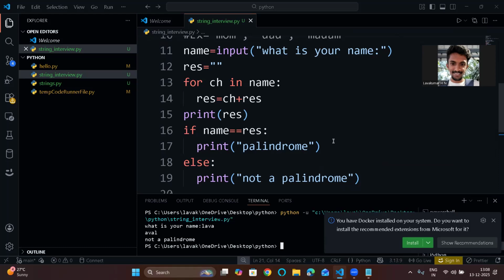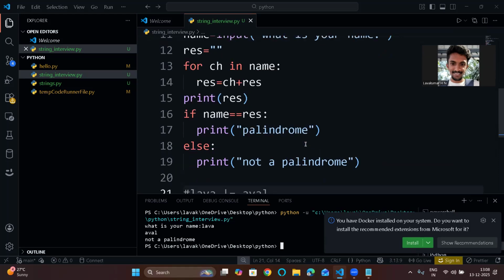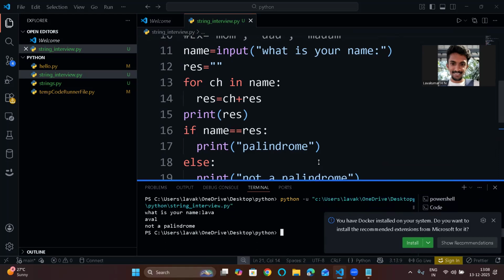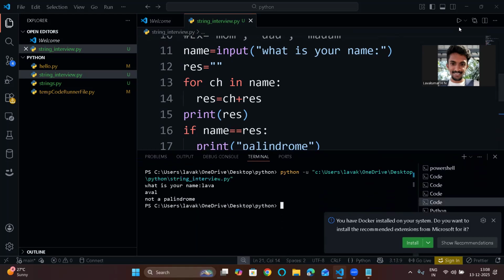Basically, for this lava you are taking four iterations. Total four iterations you are taking. But the interviewer will ask you to reduce the time complexity. So for that you can use something else. Let me give some other examples and let's conclude with this, and then we will see that.